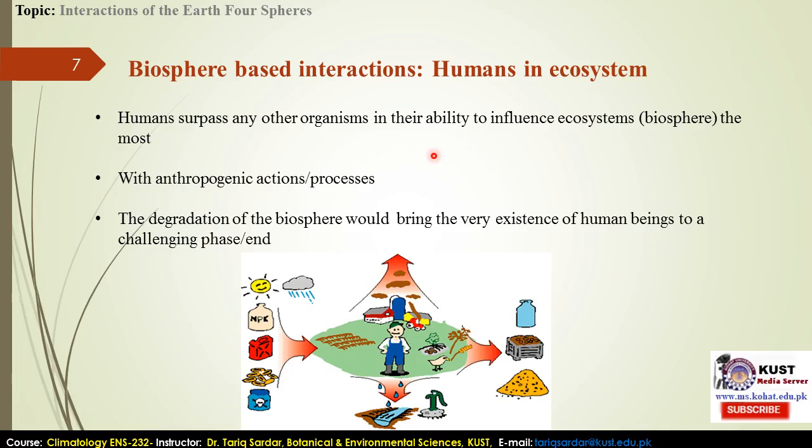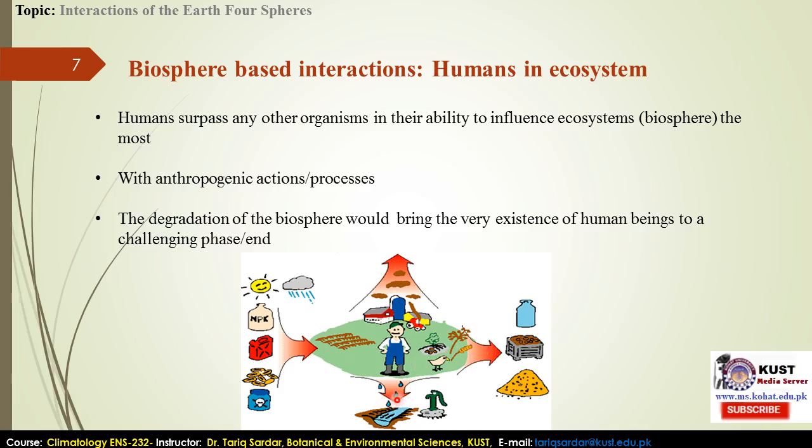There are many examples to mention. We are interacting with all spheres and affecting all spheres, and we are being affected by all the spheres in one way or another. At the same time we are affecting them and shaping the dynamics of the global earth systems. The degradation of the biosphere will bring the existence of individuals to a challenging end phase. If we are using the biosphere, the plants or other kinds of living things, that has a role in interacting with and affecting the other spheres.